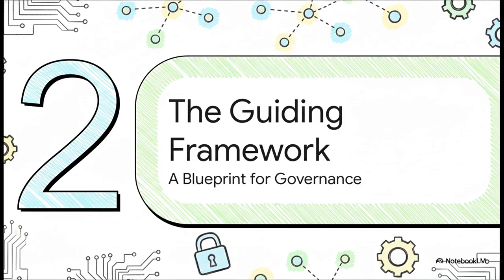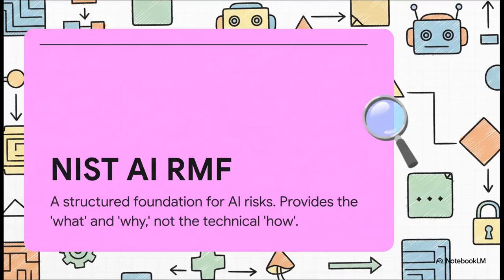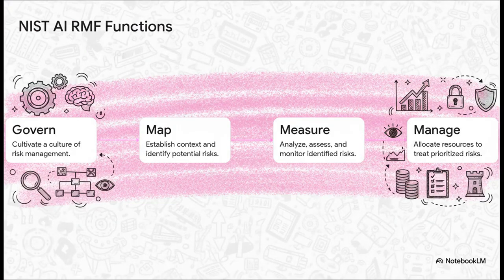To solve this, the approach doesn't start from scratch. It's built on top of an existing risk framework. Correct. It uses the NIST AI Risk Management Framework. The role of the AI RMF is to provide the high-level structure, the what and the why, of risk management. It is not a technical implementation guide. Think of it as the blueprint, not the building materials. The framework has 4 functions. You start with govern to set up the risk management culture. Then you map the context to find potential risks. Next, you measure and analyze those risks. And finally, you manage them by allocating resources to fix the highest priorities.